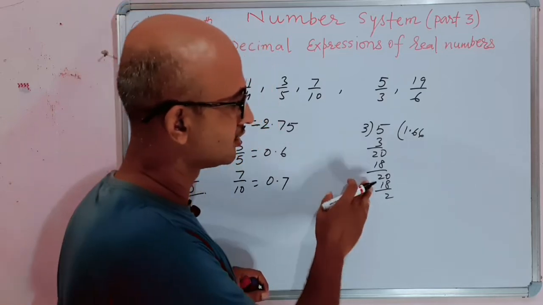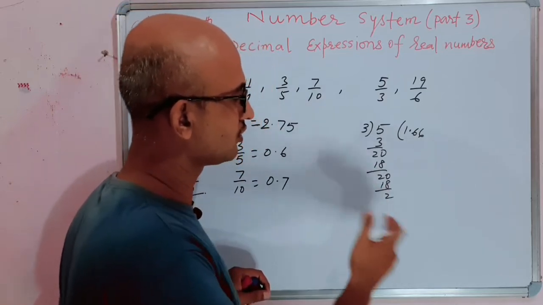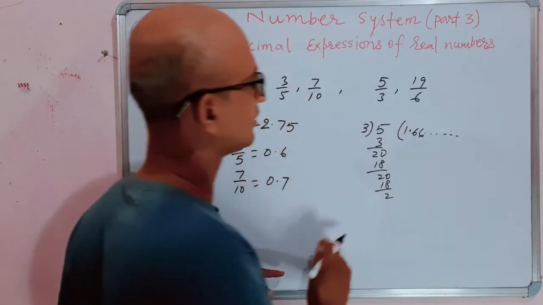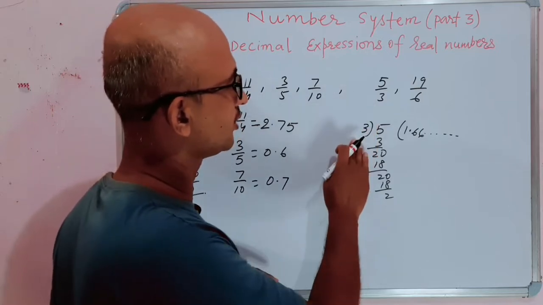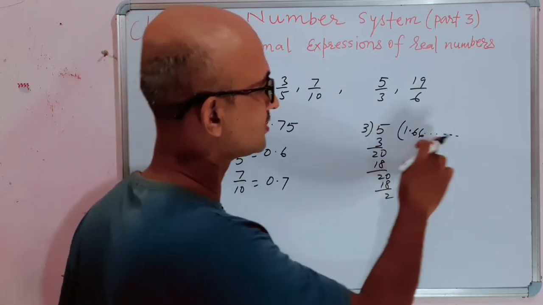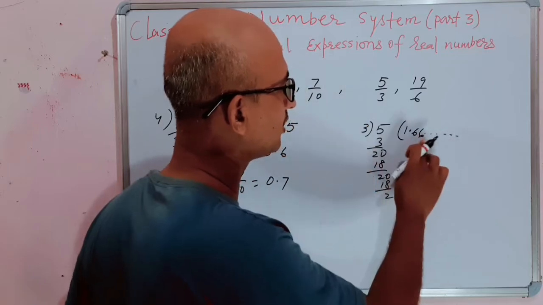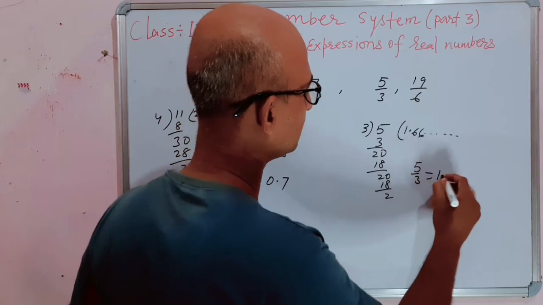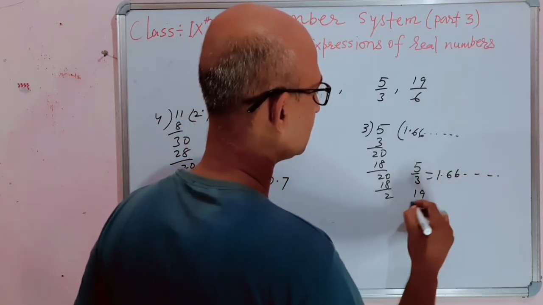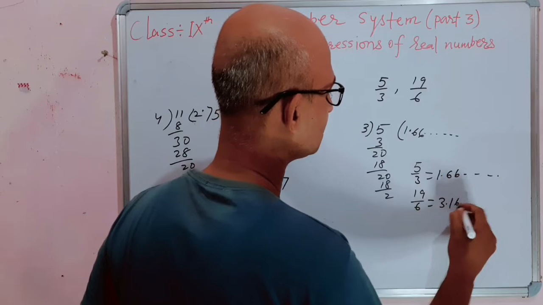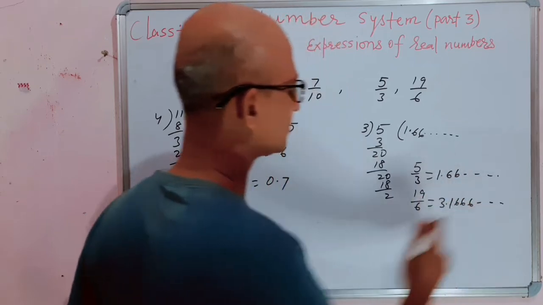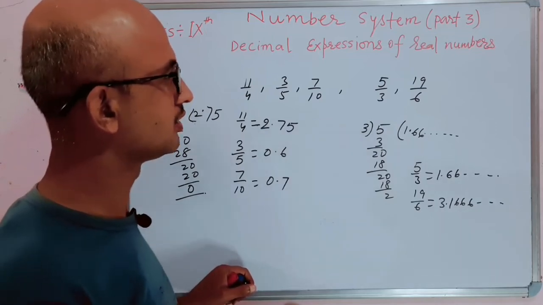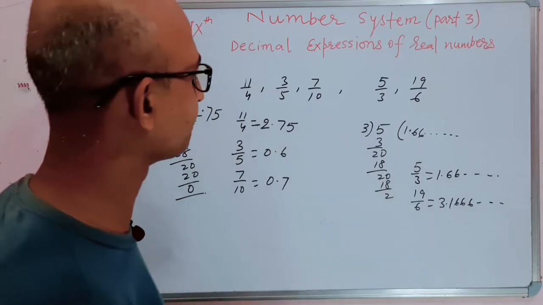The remainder keeps on coming again and again. Therefore, we can say that this decimal expression of 5 by 3 is non-terminating but repeating. Similarly, in the case of 19 by 6, we find that its decimal expression is also non-terminating but repeating.